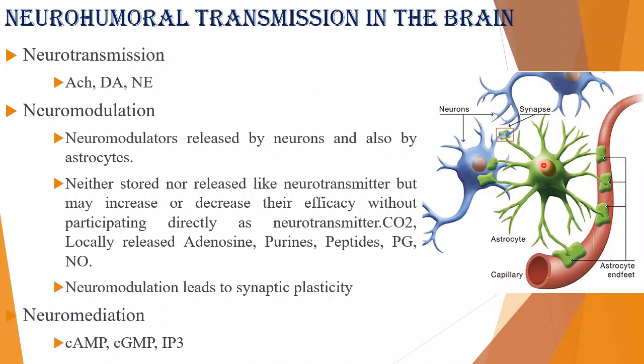Of course, in the central nervous system we have the nerves, but glial cells are supporting cells, a kind of glue. Glial comes from the word glue. Here you can see it is holding the neurons as well as the blood vessels, the capillaries. This is what we call astrocytes.